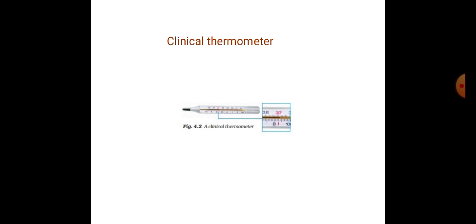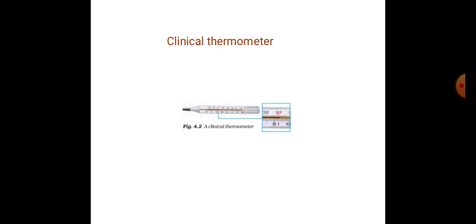The construction of a clinical thermometer is the same as the laboratory thermometer, but there is a small difference between the two according to the structure. The only difference is that there is a slight bend. You can see in the figure a slight bend in the stem just above the bulb. This bend prevents the movement of mercury back into the bulb when the thermometer is taken out of the person's mouth.